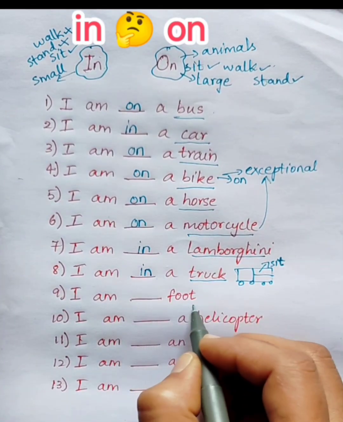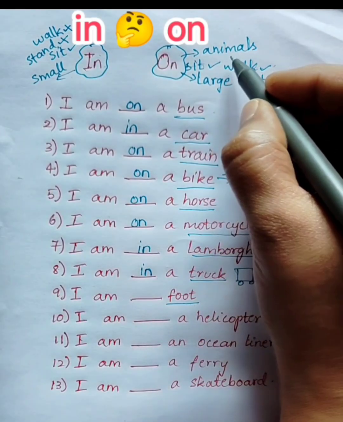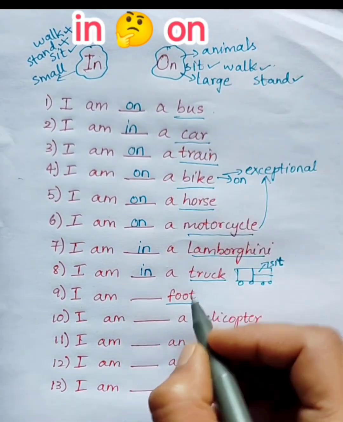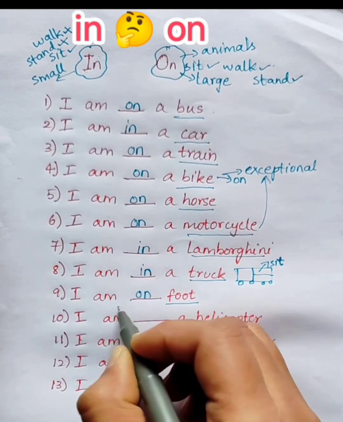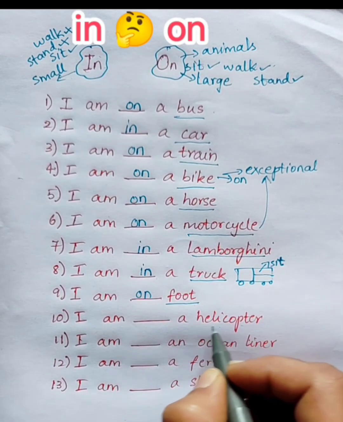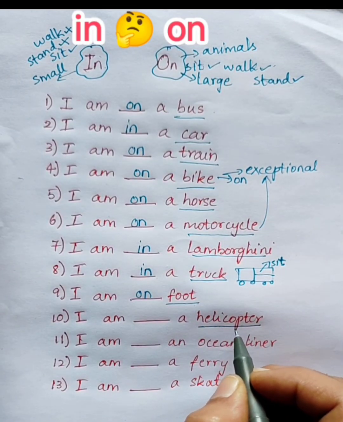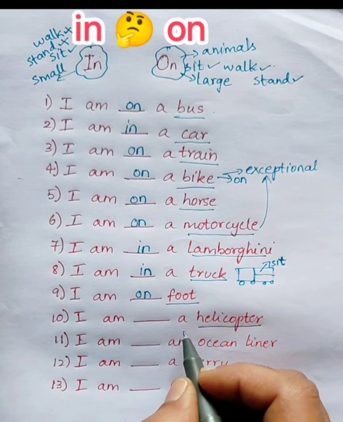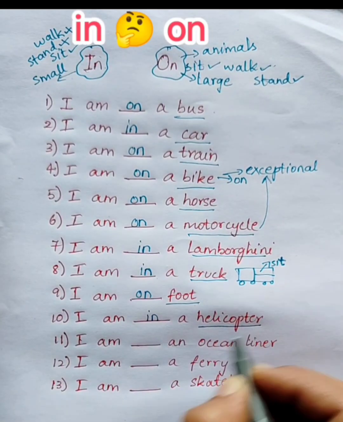Next, I am blank foot. Foot is a keyword here. And moreover, as I said, for animals we use on. Even a man is a social animal. So we will use on. I am on foot. Next, I am blank a helicopter. Helicopter is a keyword here. In a helicopter, you can only sit beside a person. You cannot stand or walk in a helicopter. So the answer will be I am in a helicopter.